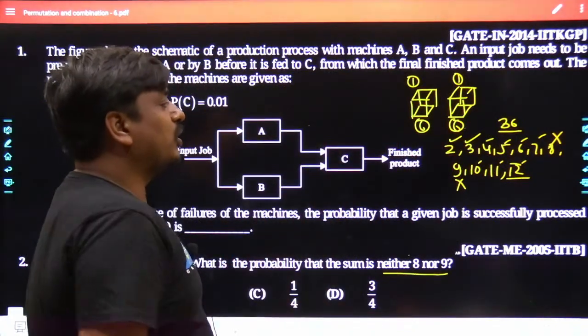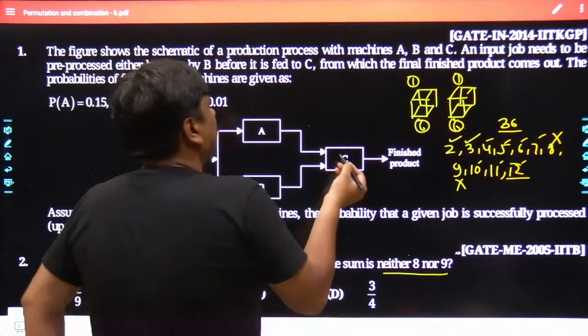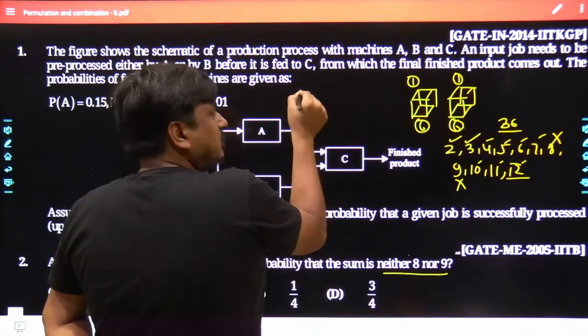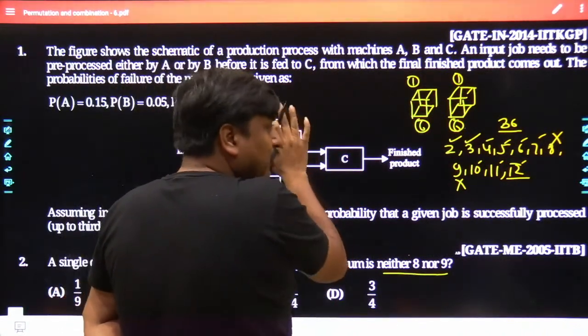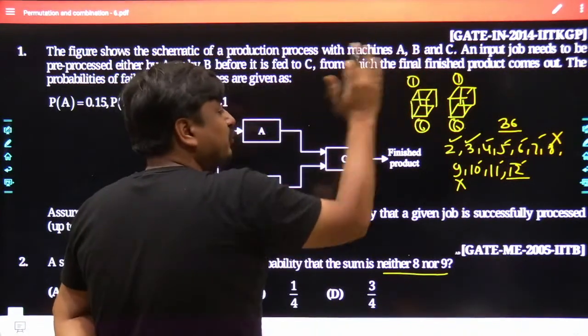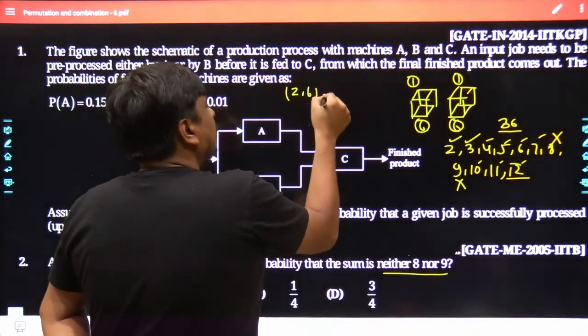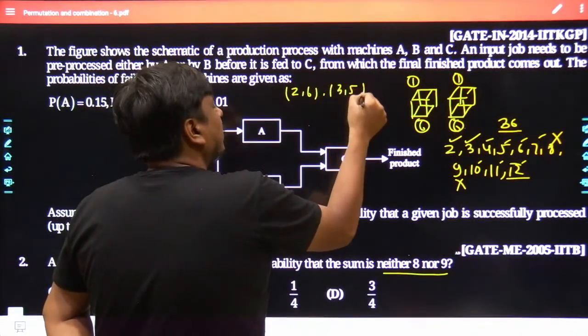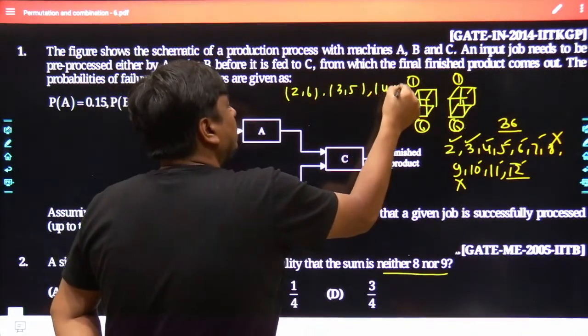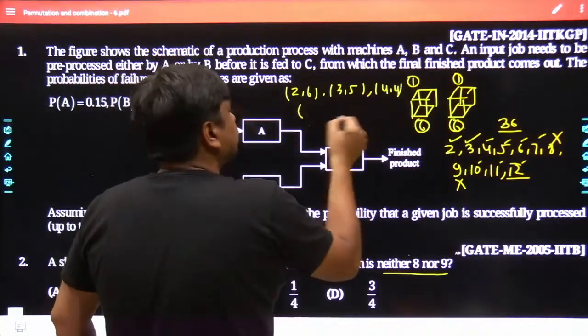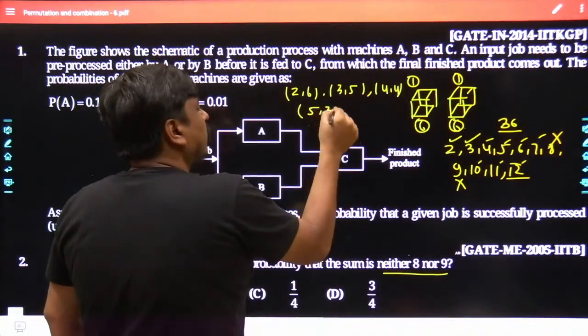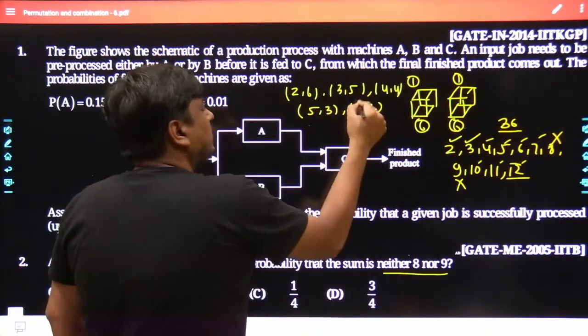So what we are going to do over here is focus on the different events in the sample space whose sum is going to be 8. May I know what possibilities you will be having? 1? No. The first digit cannot be 1 because it requires 7, and you can't get 7 on a die. So it would be 2, 6. It could be 3, 5. It could be 4, 4. It could be 5, 3. It could be 6, 2.